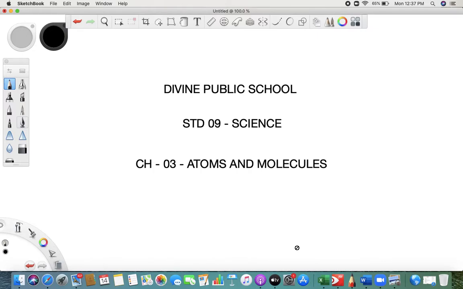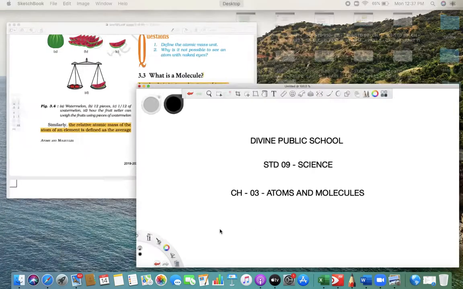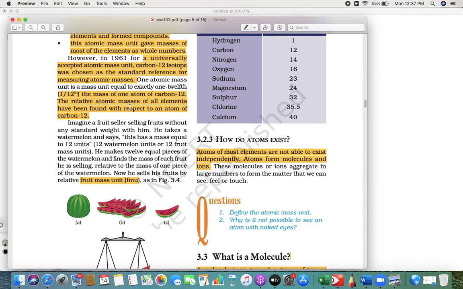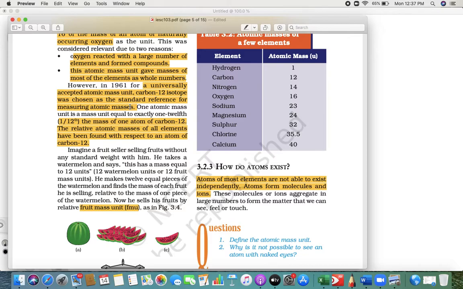School. I'm your science teacher. We are learning chapter 3, atoms and molecules. Now here what we have done is we said about atomic mass unit, how that comes into existence.